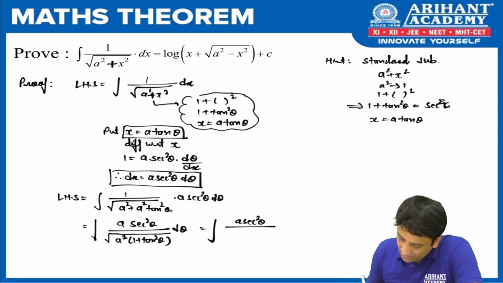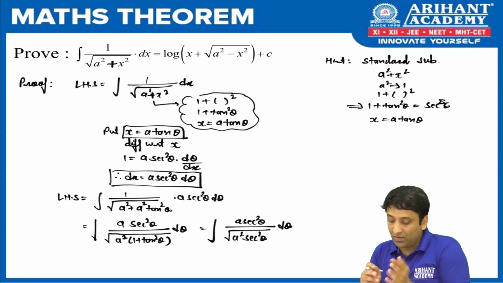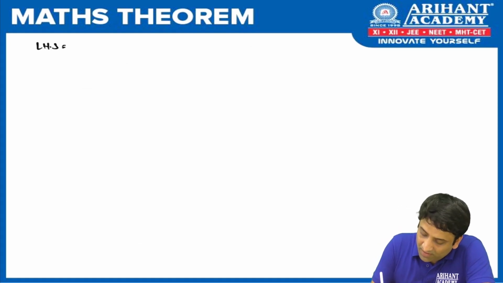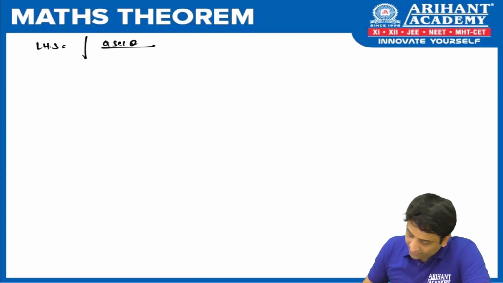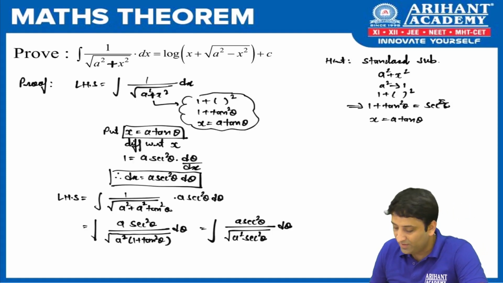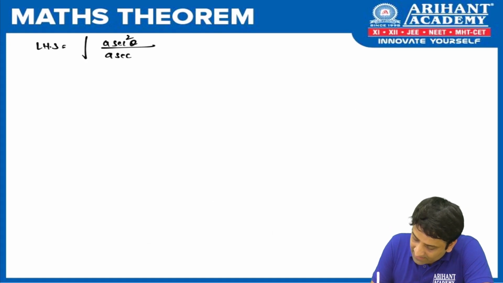Upon, tell me, what can 1 plus tan square be written as? Can we say sec square theta? Yes. Barabar na? 1 plus tan square is sec square theta. Now let us take that term out of the root. So we get LHS as what? Integration a sec theta upon, if I remove the, a sec square theta. Yes, in numerator. And in denominator, if I remove root, I get a sec theta. So a sec theta d theta.